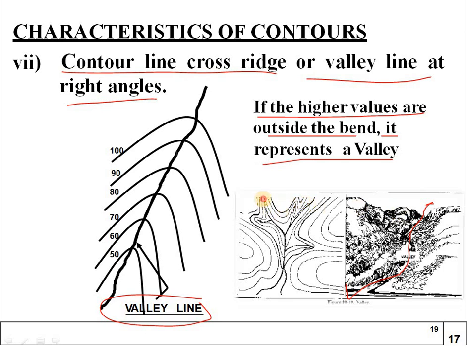So here also we can see the valley, which the water comes down automatically on its own way, and it goes on in a zigzag way. So from the height of the portion it is coming down. Just like you can see now, this one is 100, 90, 80, 70, 60, 50. So this valley line is coming from the upper region, from the upwards region to the downwards region. So that is known as valley line.